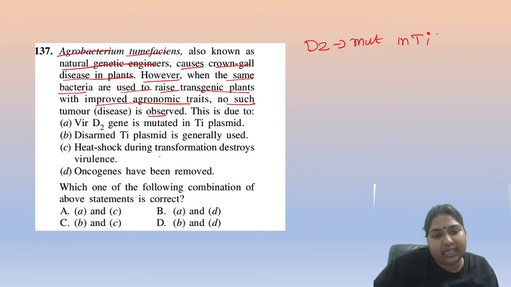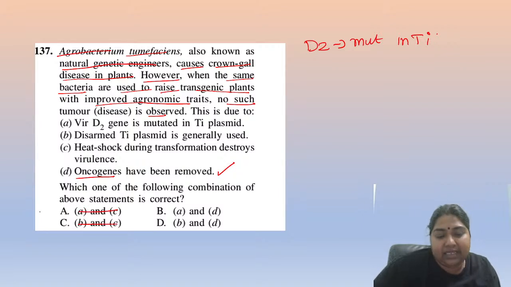Heat shock during the transformation destroys the virulence. I told you, if virulence is gone, no infection. Keep it in mind. Oncogenes are removed. Let us read this question one more time. Whenever Agrobacterium is used to raise plants, no tumor is produced. Why is there no tumor? Because you have removed the oncogenes. In that place only your new genes are sitting. So definitely D should be there in your option.